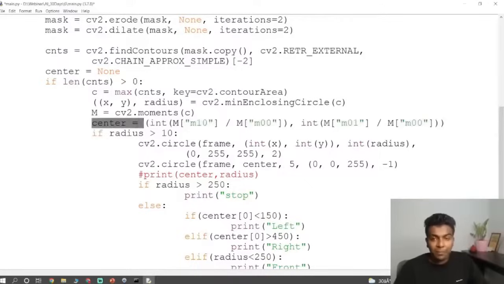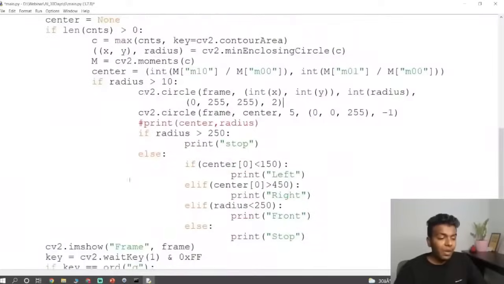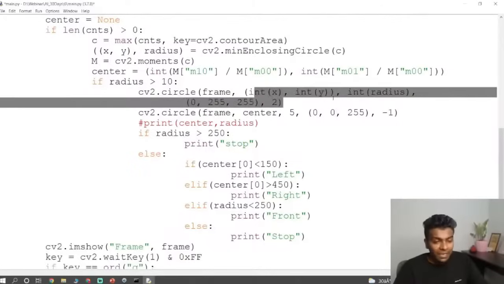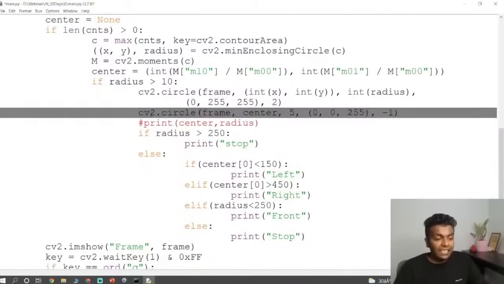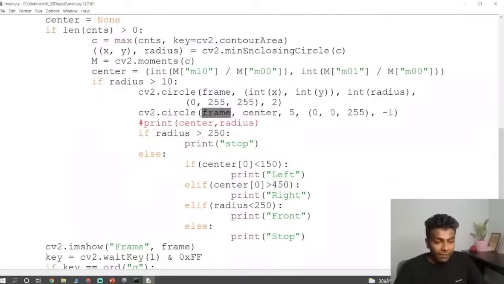Once everything has been found, we need to draw two circles. Number one is the yellow color circle. Number two is the dot, which is nothing but a circle. So cv2.circle of frame, comma, start x, start y, which is the midpoint of the circle, then the radius of the circle, the color of the circle, and the thickness of the circle. The second circle is the red color dot: frame, the center position, the color, and the thickness of the circle.